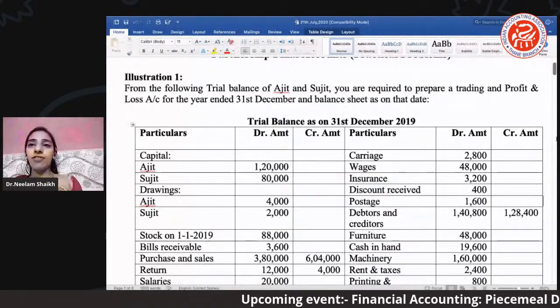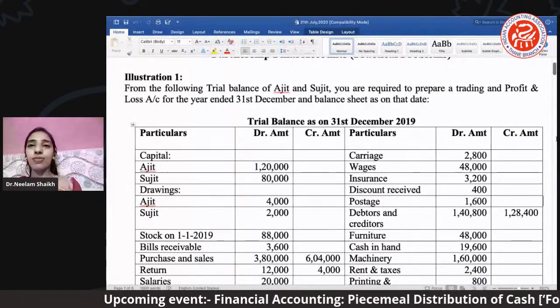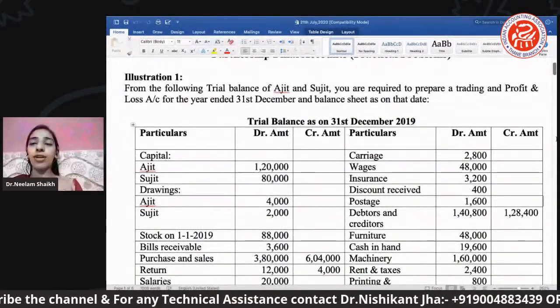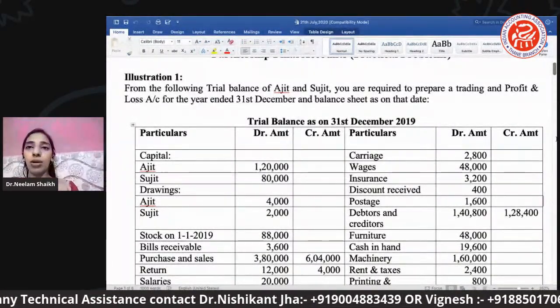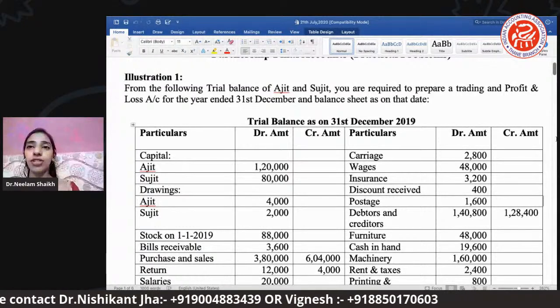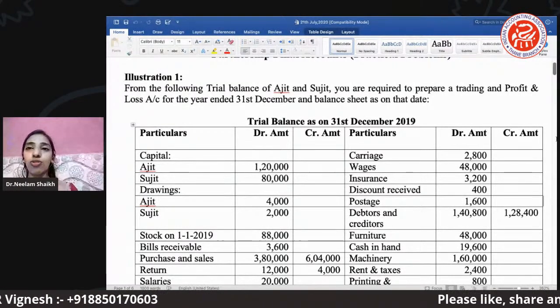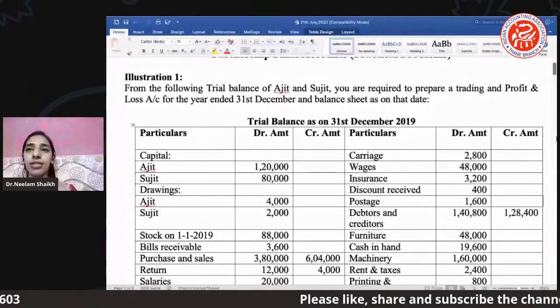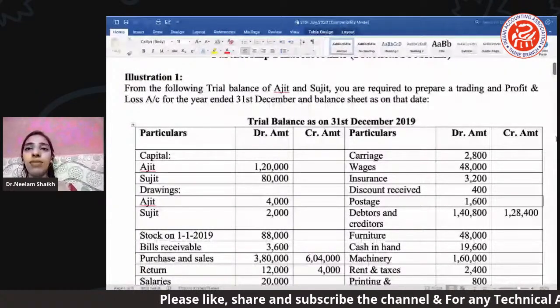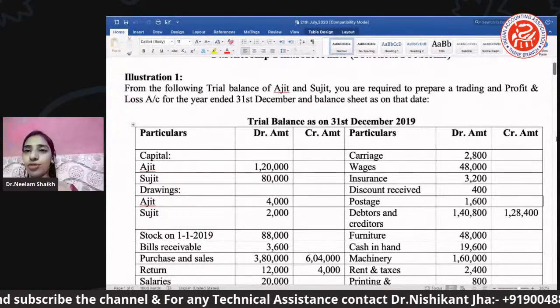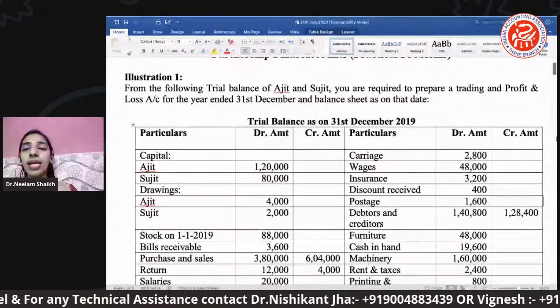In the very first question of today's session, it is mentioned that from the following trial balance of Ajit and Sujit, you are required to prepare a trading and profit and loss account for the year ended 31st December and the balance sheet on that date. That means we are supposed to prepare the trading P&L and balance sheet, and wherever required, we can go for partners' current account or capital, depending upon the adjustment. So let's see the trial balance.